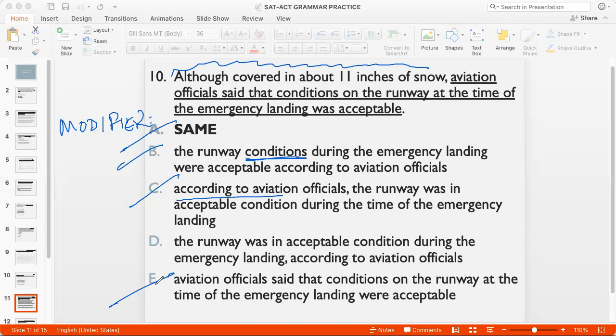There was another problem with the sentence as it was written. If we are saying the conditions on the runway, then this verb has to go with conditions, which is plural. So it can't be was. The conditions were acceptable. So when you have a long sentence, always try to isolate the correct subject for the verb to figure out if the verb should be singular or plural. But in this case, that wasn't required because there was only one correct answer based on the modifier.